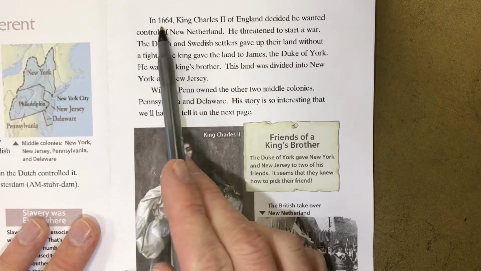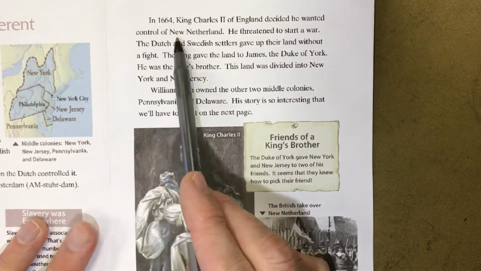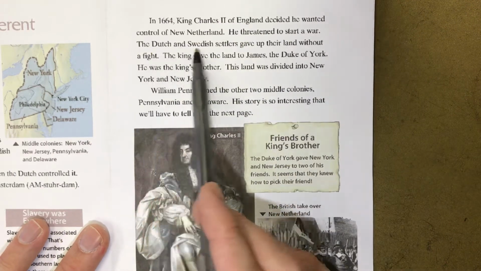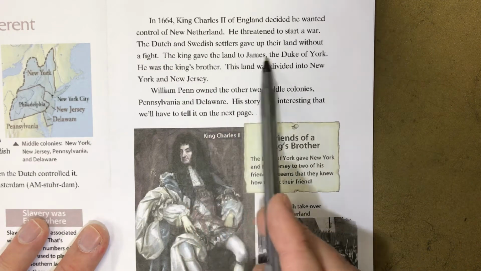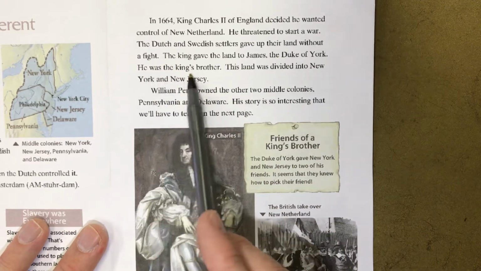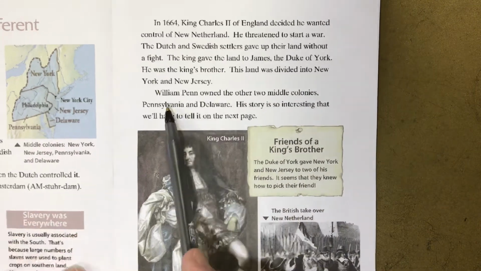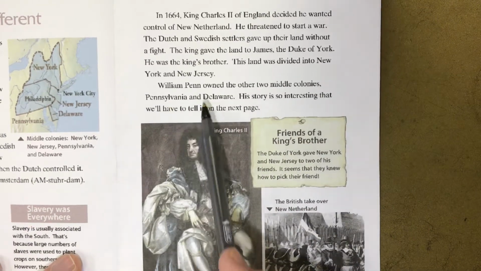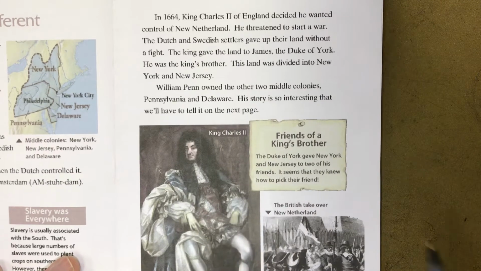In 1664, King Charles II of England decided he wanted control of New Netherland. He threatened to start a war. The Dutch and Swedish settlers gave up their land without a fight. The king gave the land to James, the Duke of York. He was the king's brother. This land was divided into New York and New Jersey. William Penn owned the other 2 middle colonies, Pennsylvania and Delaware. His story is so interesting that we'll have to tell it on the next page.